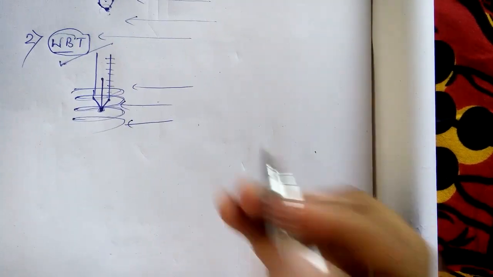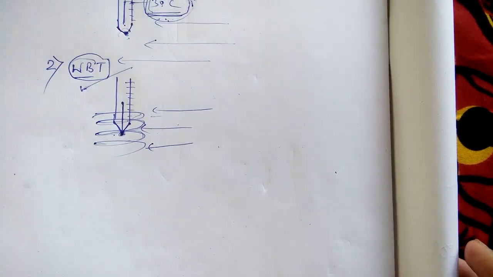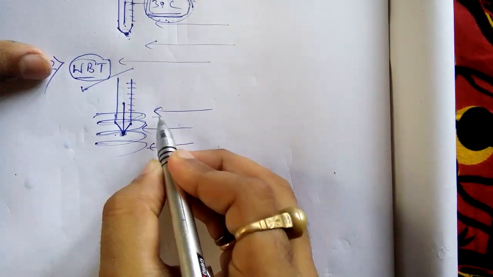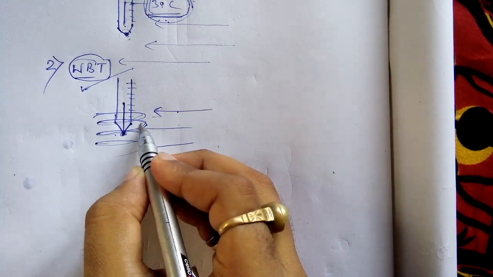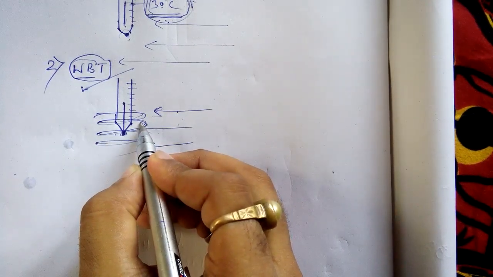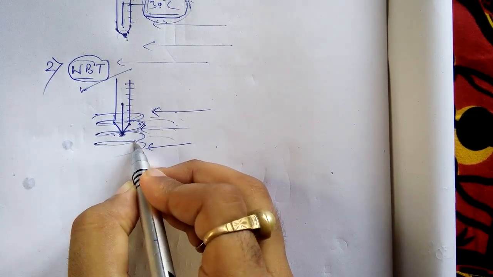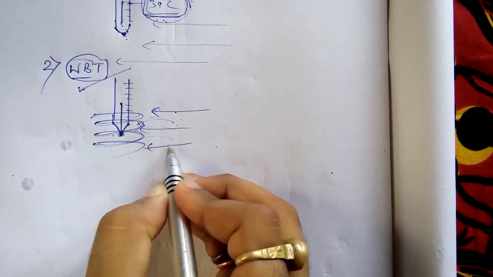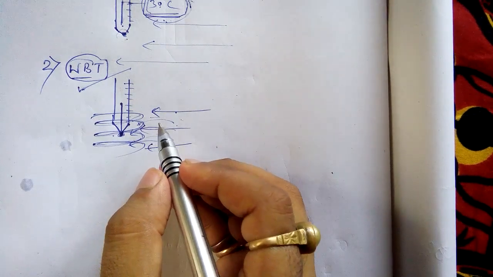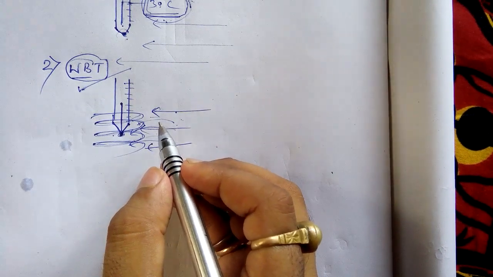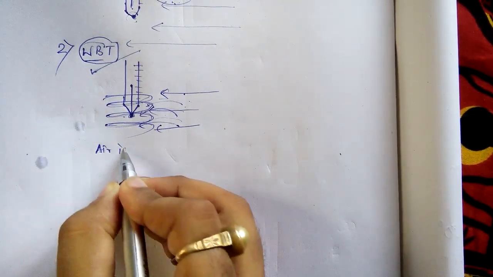When air is passing through this wet bulb, what is happening? Let's see. Air is at a higher temperature than this moisture. So the moisture will take up the heat from this air. The moisture is going to take the heat from this air, isn't it? Or you can say that air is going to absorb the moisture. Whatever be the case, the thing is that air is cooling down.